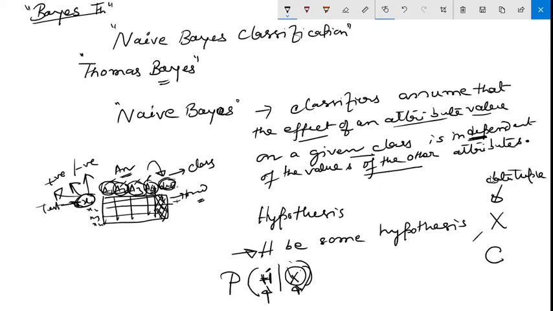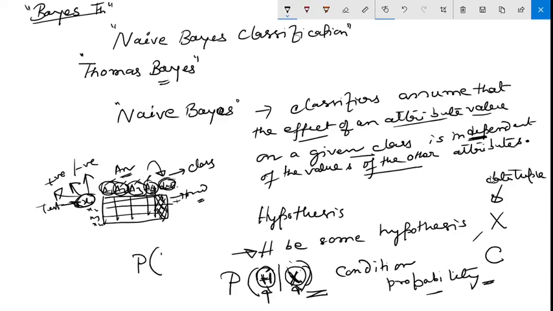So what do you think? Is this conditional probability or prior probability? It's a conditional probability. So from now onwards, we will be knowing conditional probability and prior probability. If anyone asks you, you will be immediately able to say this is conditional, because this probability of the hypothesis is conditioned upon X. But if I say what is the probability of P(H), this is called prior probability.